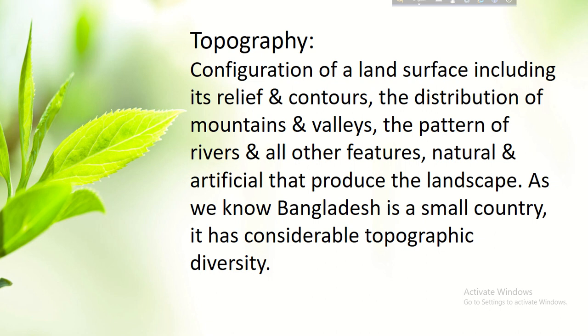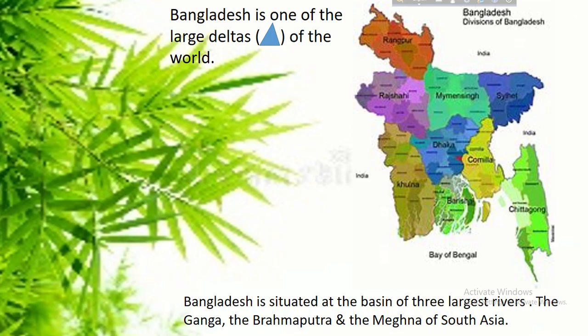As we know, Bangladesh is a small country. It has considerable topographic diversity. We know Bangladesh is one of the large deltas of the world, and the whole of Bangladesh is formed with a generic hilly region, limited highland and a vast area of plain land washed by alluvial water. So the land configuration of this country is low and level.